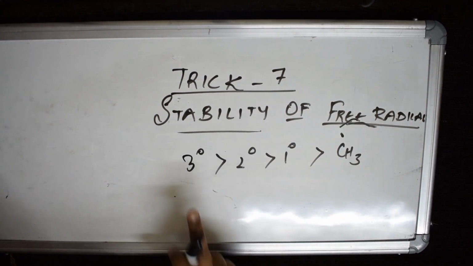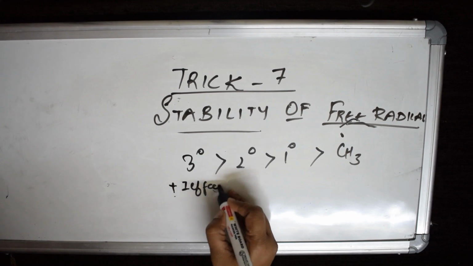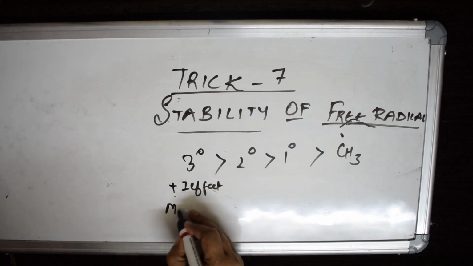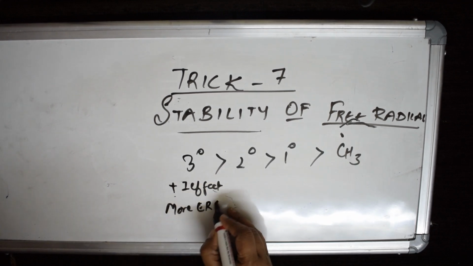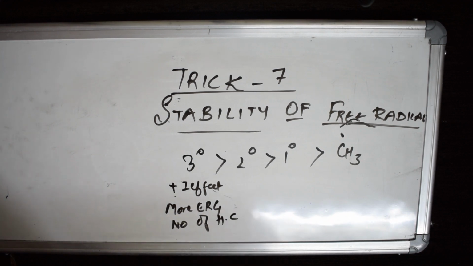In tertiary you have more plus I effect, that means more electron releasing groups, and more hyperconjugating structures. This is your free radical. So I have shown you the stability of carbocation, carbanion, and free radicals also.